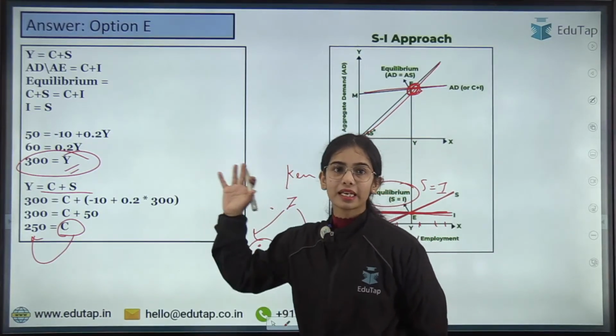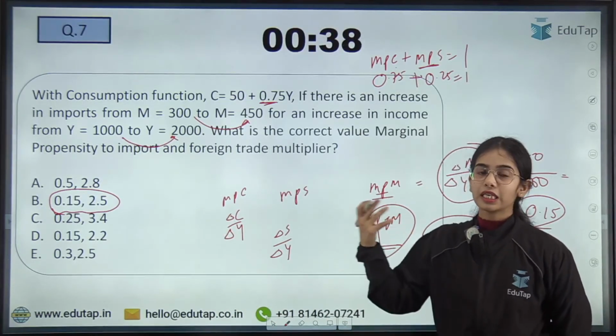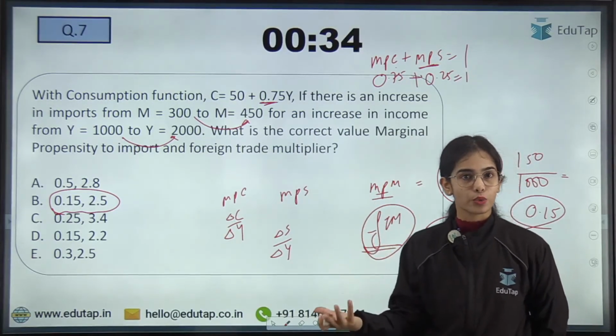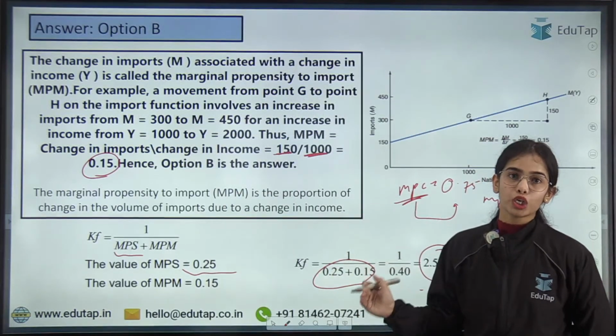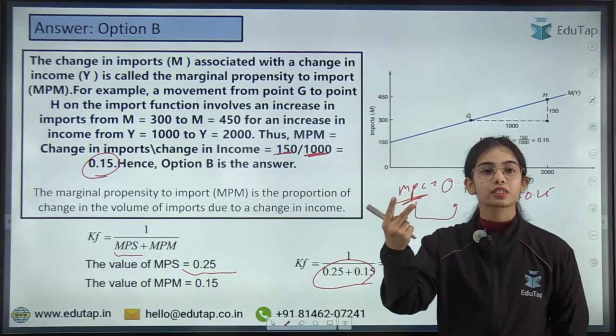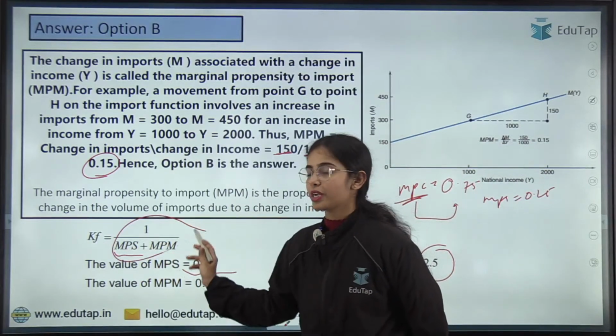So numericals are here so that you can practice different questions. Even if one concept is coming in the numerical, you will be able to answer the question, or at least through the numericals you are able to revise many of the concepts. Like in this only we have discussed marginal propensity to import, and the formula of foreign trade multiplier and such.